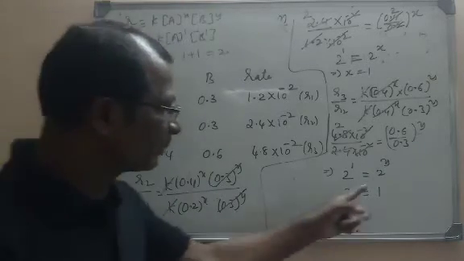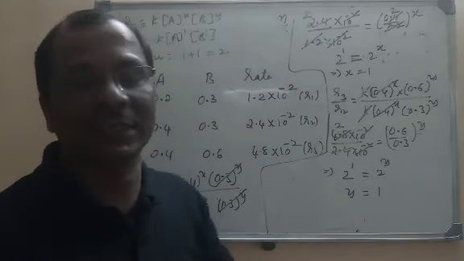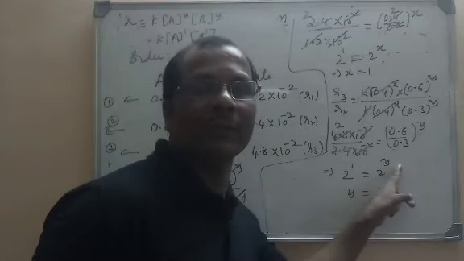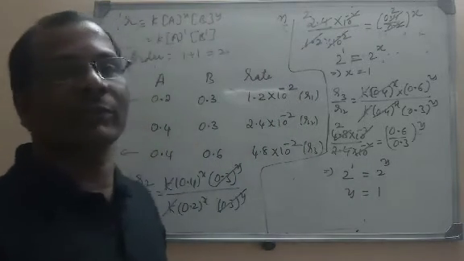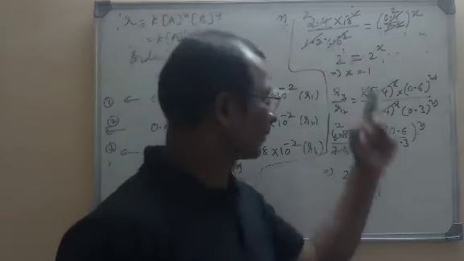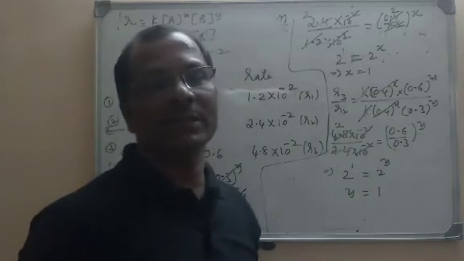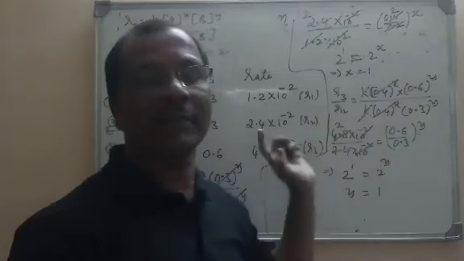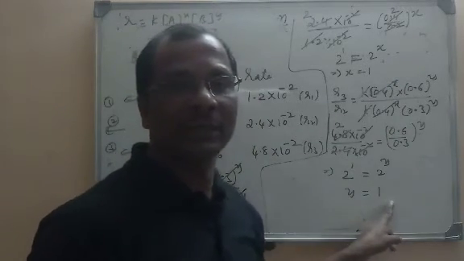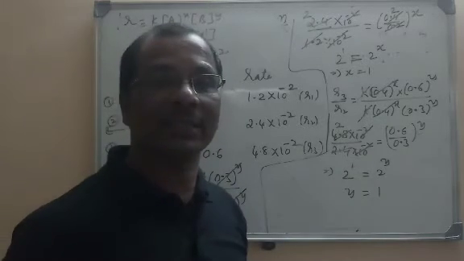Sometimes, for example, if you get 3, y will become 3 and x is 1, so 1 plus 3, fourth order. For example, sometimes we get 2 power 0, then y will become 0, x is 1 and y is 0. Or sometimes we get 2 power 2, then x is 2 and y may be 0, so 2 plus 0, second order. So based on the x and y values, the order will change. Don't think that x and y are always 1. The x and y values will be the outputs of this calculation.